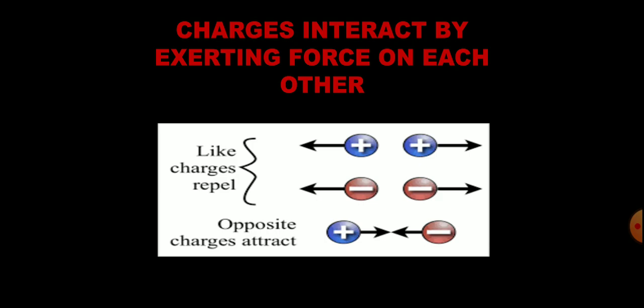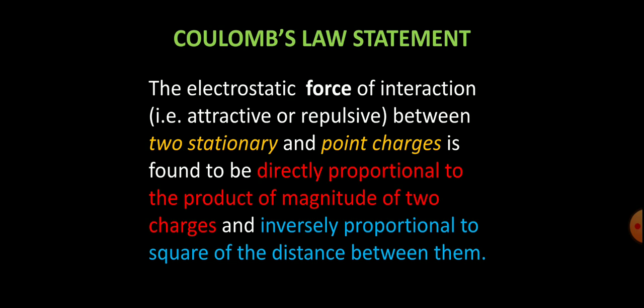Now, what does Coulomb's law state? Basically, Coulomb's law ये बताता है कि ये जो फोर्स है वो कितनी होगी, क्योंकि डायरेक्शन तो हमें पता है, अगर लाइक चार्जेस हैं तो it will be repelling each other, अगर अनलाइक चार्जेस हैं तो वो अट्रैक्ट करेंगे. So what does Coulomb's law state? What is the statement of it? Coulomb's law states that the electrostatic force of interaction, and that interaction can be attractive or repulsive.